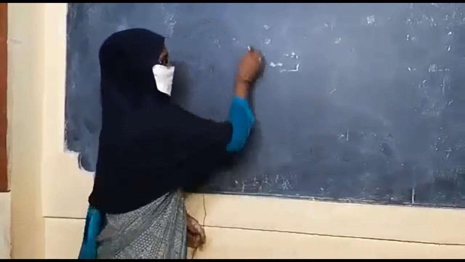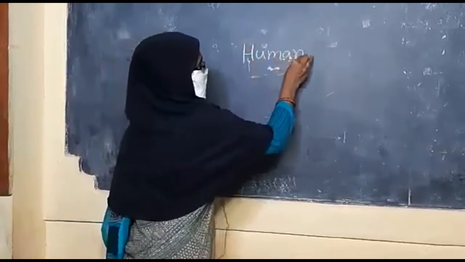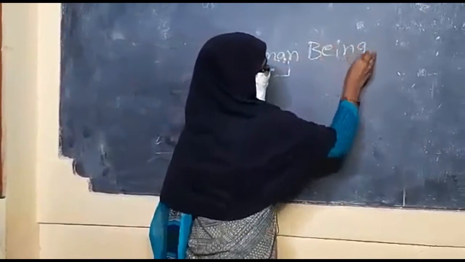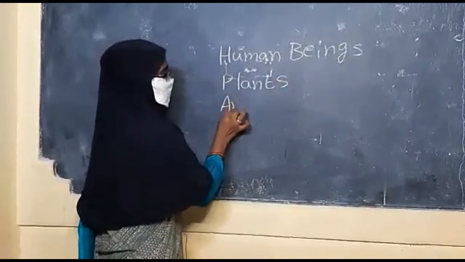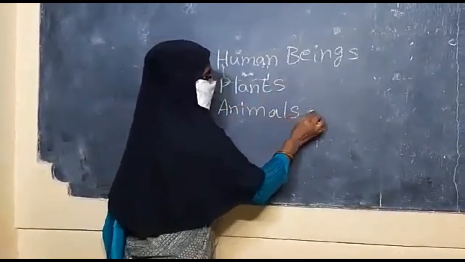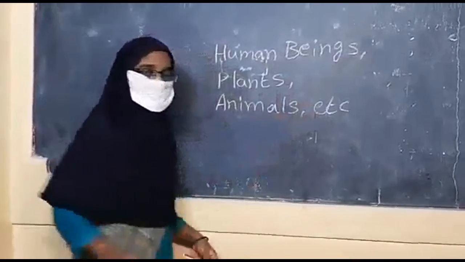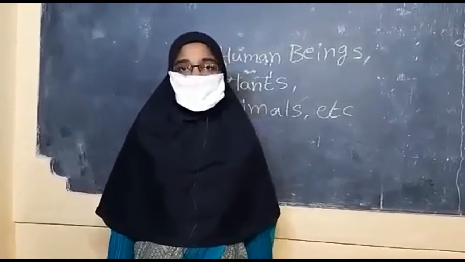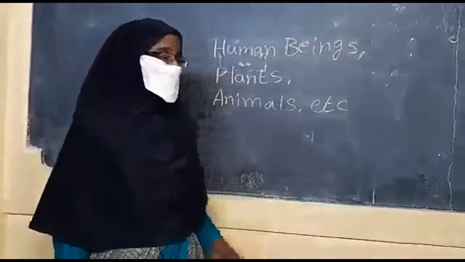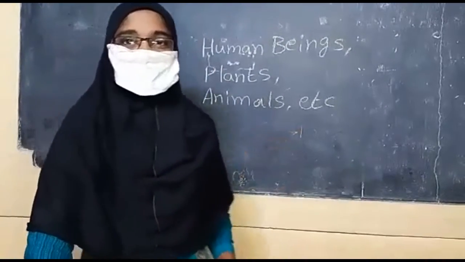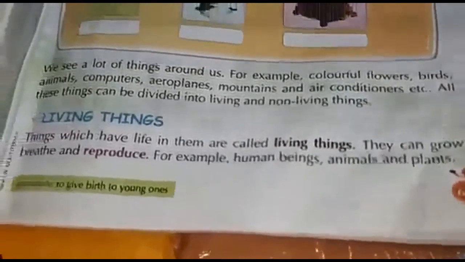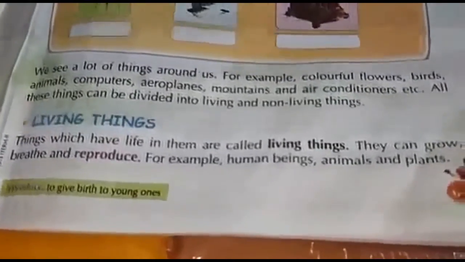For example, human beings, plants, animals, etc. The things which have life in them are called living things.